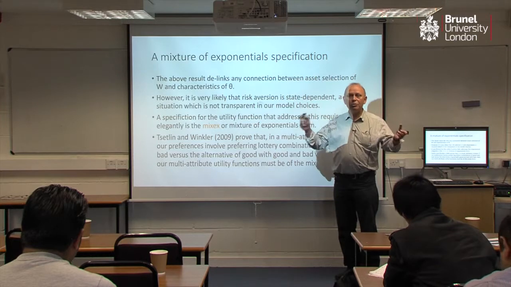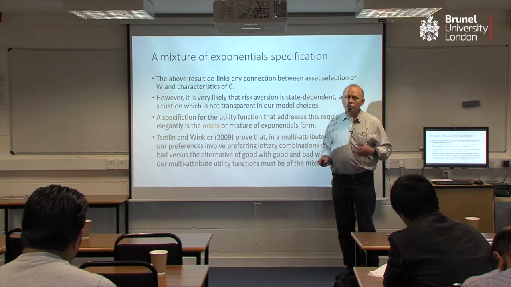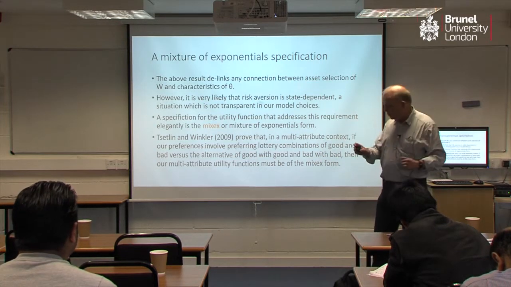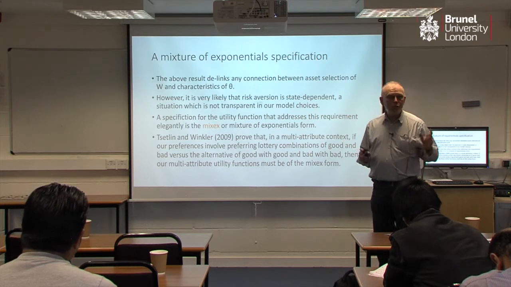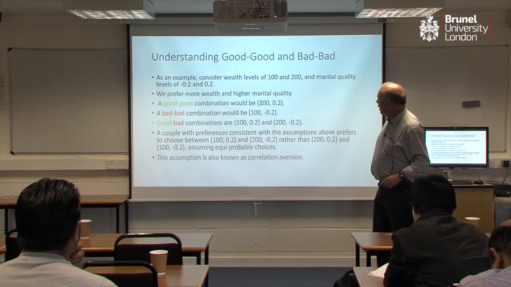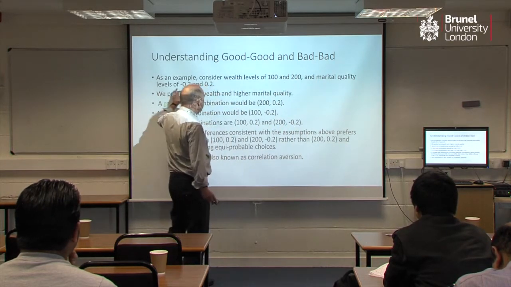So you would rather mix across good and bad than good with good versus bad with bad. Now, intuitively, that's what most people would do. The consequence of doing that is you get a particular form for your multi-attribute utility function, and it's quite a remarkable result. I've just given an example here in terms of wealth levels and marital quality.